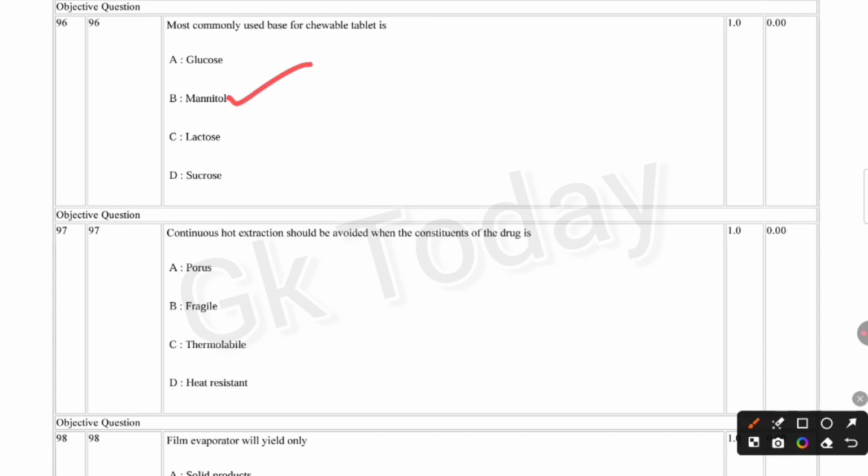Okay, next question. Continuous hot extraction should be avoided when the constituents of a drug are porous, fragile, thermolabile, heat resistant. Correct answer is option D, thermolabile.